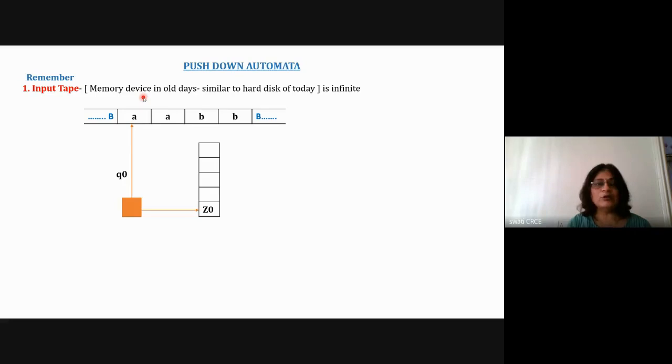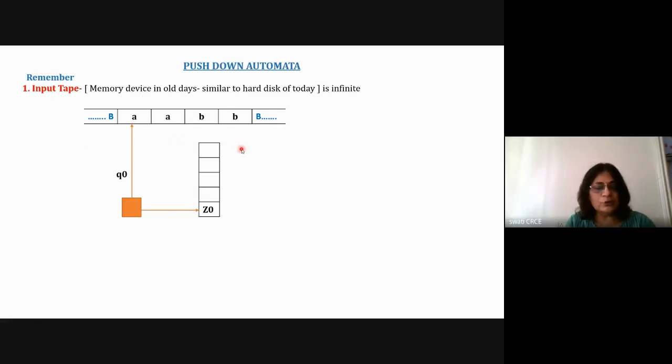Because it is difficult to visualize your hard disk or your floppy disk or the pen drive or hard drive, to represent the mathematical model of your push down machine, we are going to visualize the memory device as an input tape.